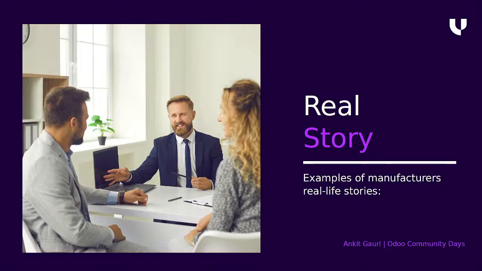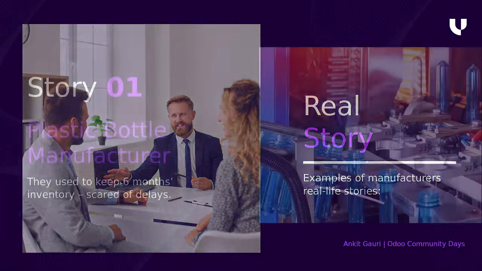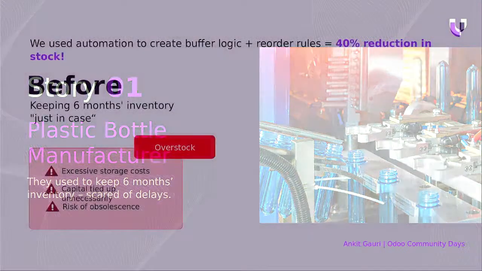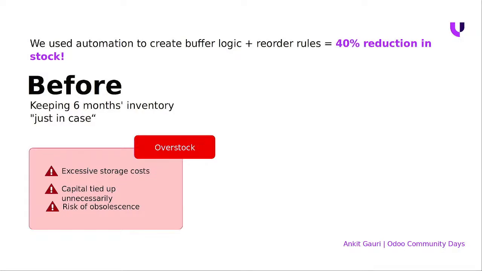So that's what I mentioned earlier, that we're going to come up with some real-time stories which we have implemented for some manufacturers in India and also overseas. One of them is a bottle manufacturer with his entire business on Excel. The problem he used to face is that he cannot see the inventory forecast, and due to that he is always facing delays. And sometimes out of the blue, when he gets a larger order, he cannot fulfill it. So this is what we have before.